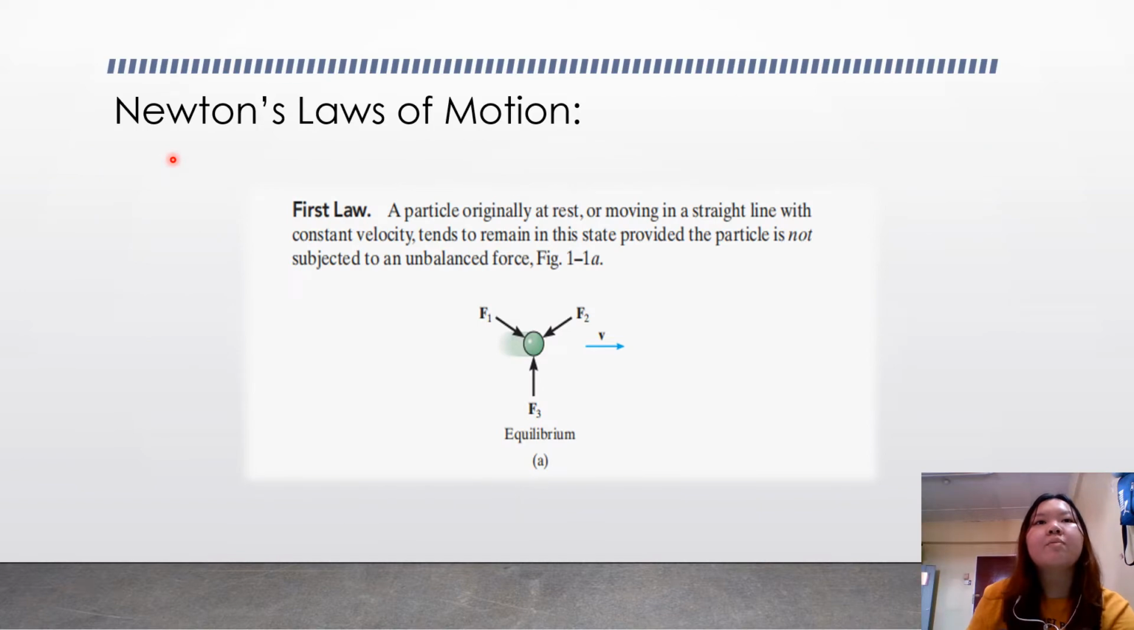And when we talk about friction, actually it is related to Newton's laws. There are three Newton's laws that maybe we have learned before in secondary school or in college. The first law: a particle originally at rest or moving in a straight line with constant velocity tends to remain in this state provided the particle is not subjected to an unbalanced force. Okay, so it is said to be in equilibrium.